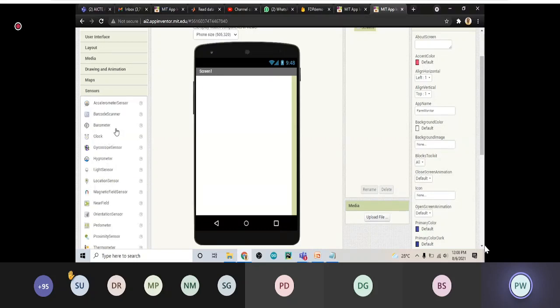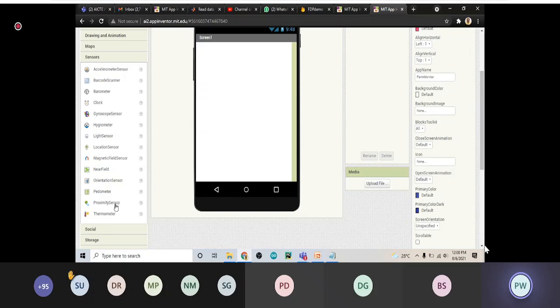You can go to the different sensors. So what are these sensors? These are not the sensors of your IoT node. These are all sensors of your mobile phone. If your mobile phone has all these sensors, then you can directly use them for your app. Already accelerometer is there, barcode scanner is there, barometer, clock, gyroscope, light sensor, location sensor, magnetic, proximity sensor, thermometer. I know you know that such sensors are nowadays available in your mobile phone. So if all these are available in your mobile phone, you can directly use them in your app for your purpose.